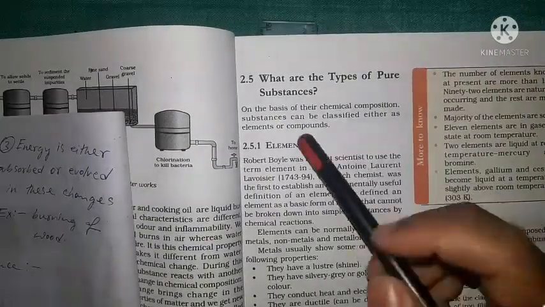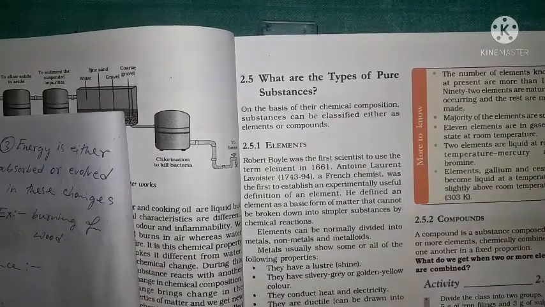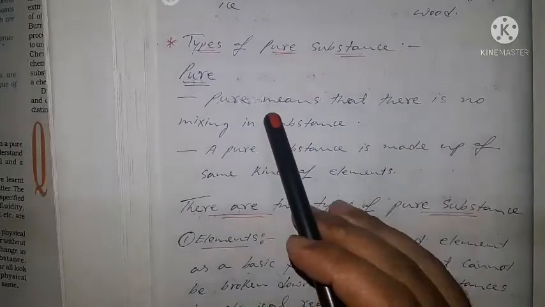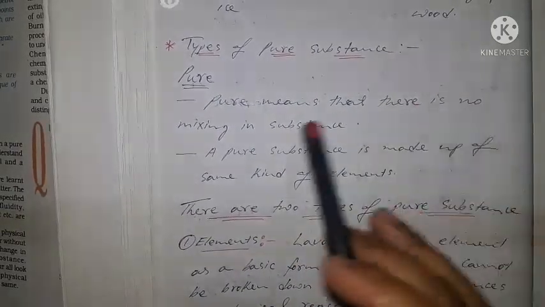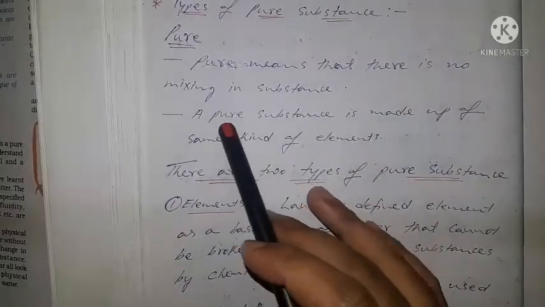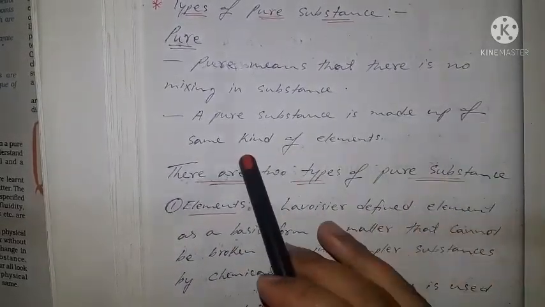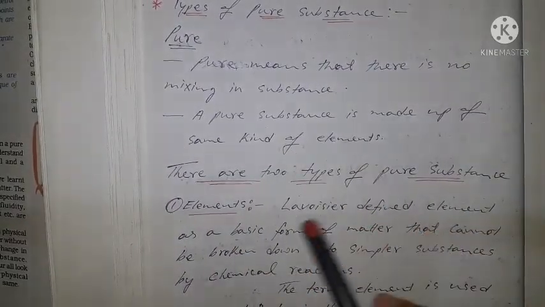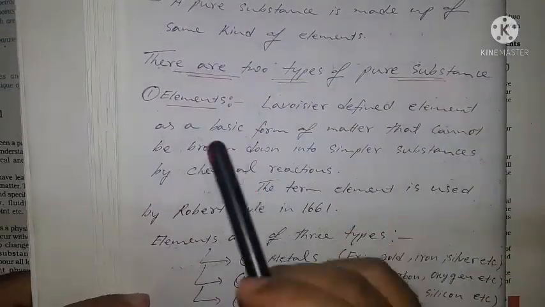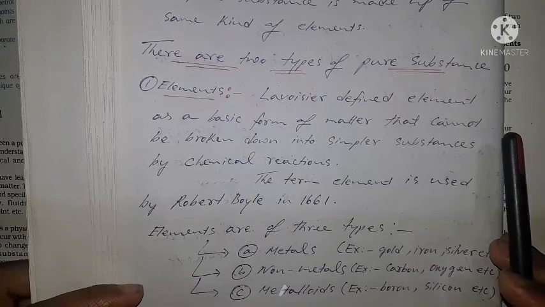Next, what are the types of pure substances? Pure means that there is no mixing in the substance, hence it is pure. A pure substance is made up of the same kind of elements. There are two types of pure substances. What are they? The first one is elements.